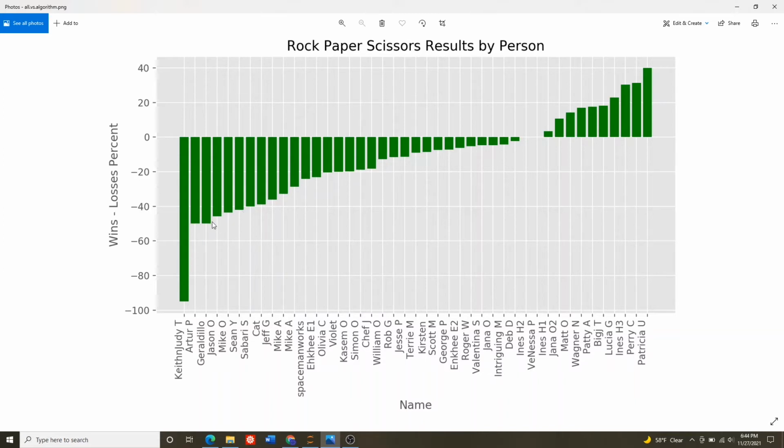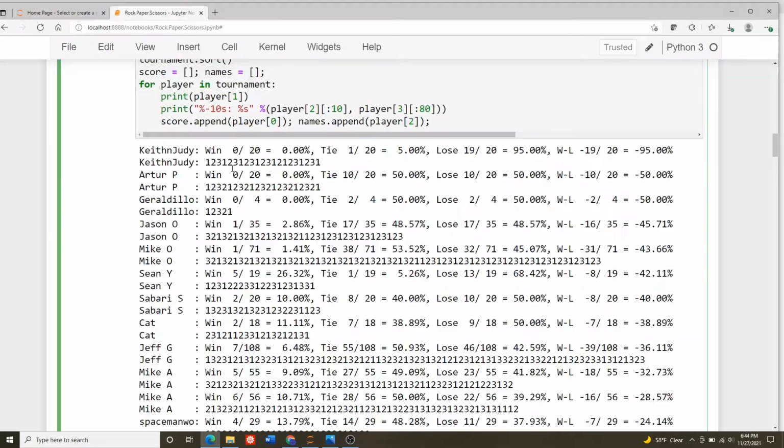And these people that really got destroyed, they had no repeats at all. Like Keith and Judy, there were no repeats, so my algorithm really beat it. Here are the results of the tournament, sorted by wins minus losses.